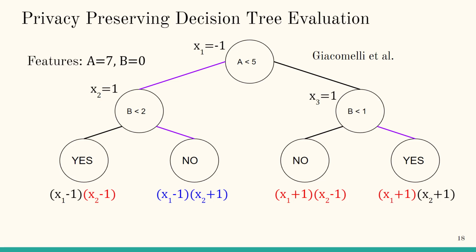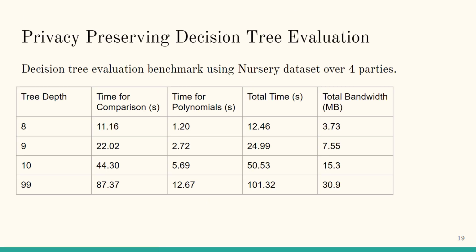Once we have this way of reducing a decision tree evaluation to comparison and polynomial evaluation, we can use our protocol to perform the polynomial evaluation securely, as well as use a secure comparison protocol to do the non-leaf node comparisons securely. We implemented this on the HoneyBadger MPC framework and ran it for the nursery dataset and obtained some benchmarking numbers. What we discovered is that the time for polynomial evaluation is extremely fast and typically only takes up around 10% of the total time.